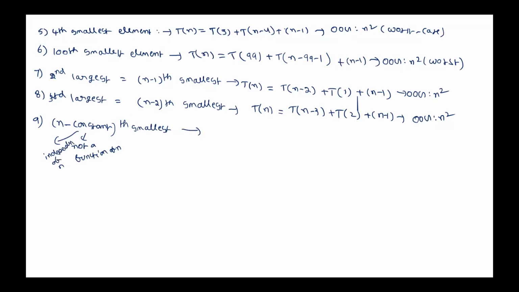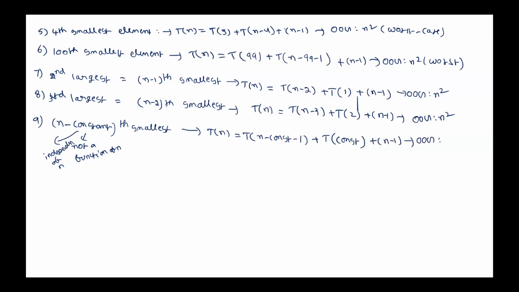In this case, what is the recurrence? How many elements will be there on the left side? N minus constant minus 1. Right side? Constant minus 1. If we add both, we should get n minus 1. That is simple. Plus n minus 1. Now, can you say something about order of growth in this case?